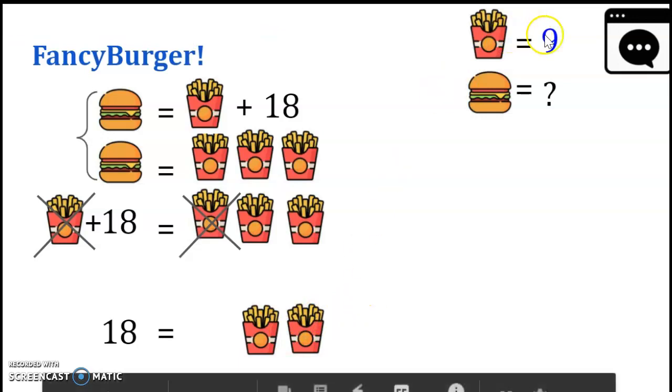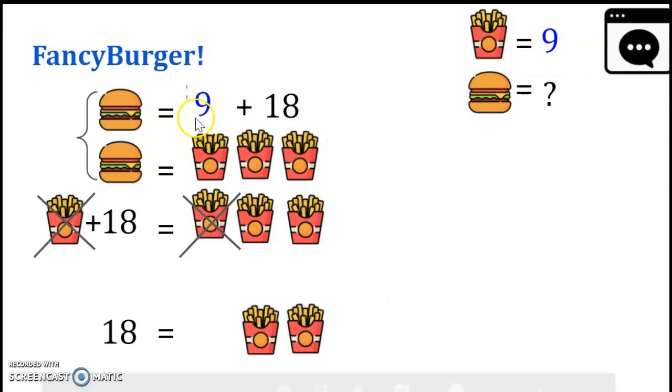And if I know that French fries cost $9, I can substitute that 9 into the cost of the French fries and get 9 plus 18. So what is the cost of the super fancy burger? That's going to be 27.